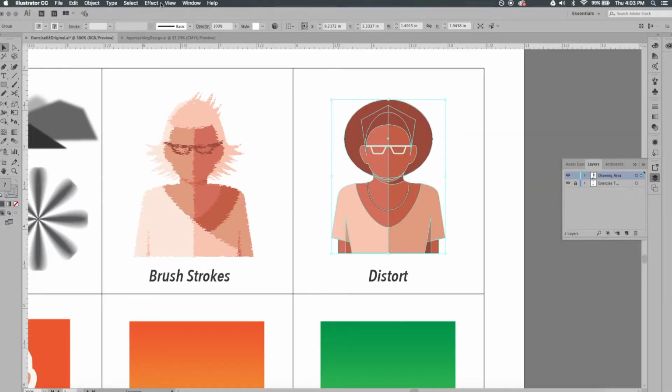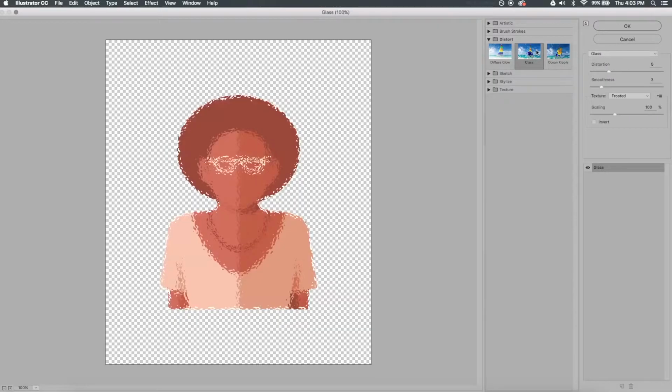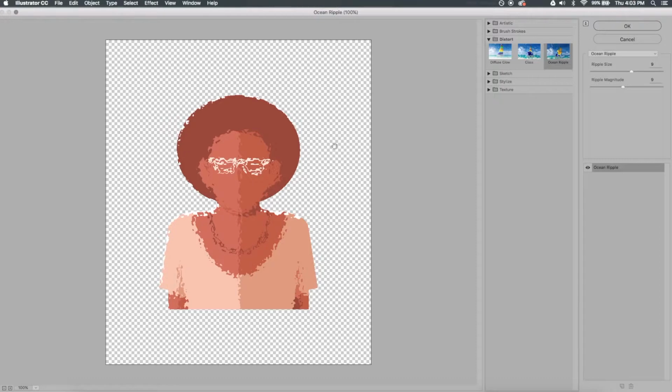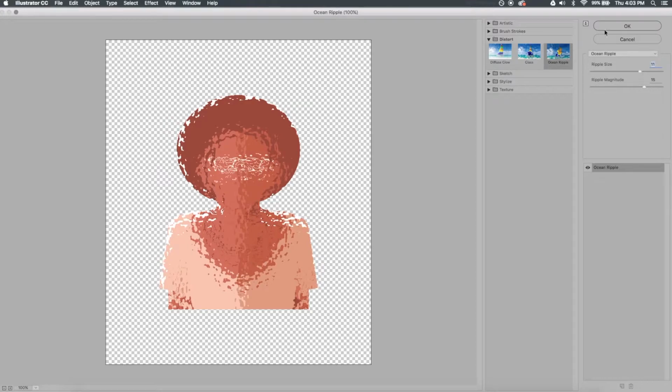This one is Distort. I'll go to Effect and Distort. And this one, it works based on the values. So it's going to start affecting those values. This one, the glass makes it look like it's on some kind of rippled glass. And then the ocean ripple is similar to that. It's as though this image is floating on some rippling water. So I'll go ahead and choose that one, Ocean Ripple. I can increase the magnitude of the ripples, like that, and click OK.